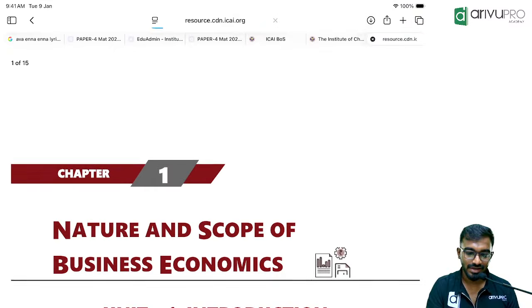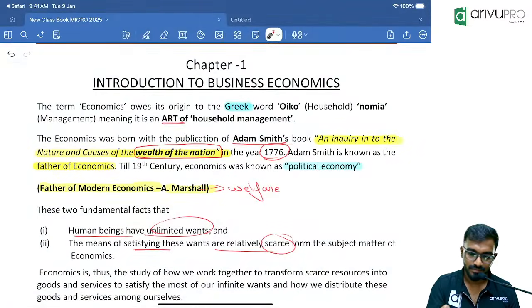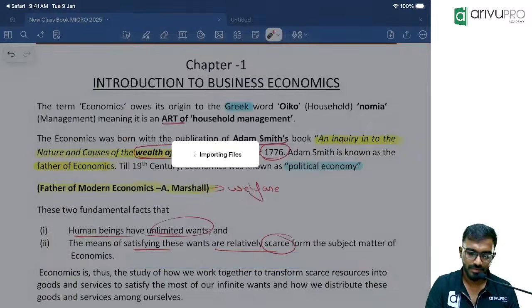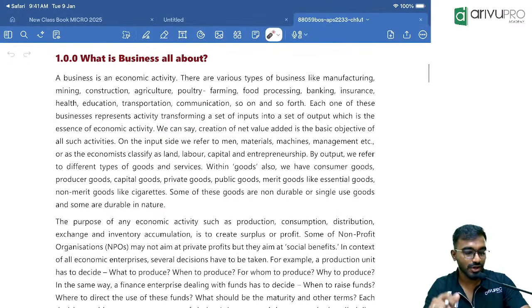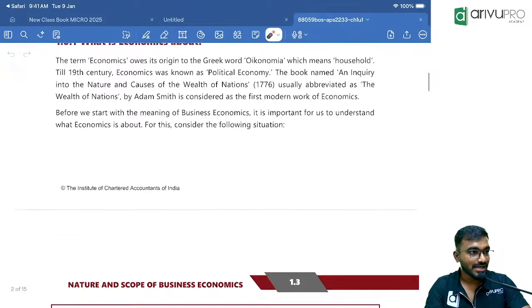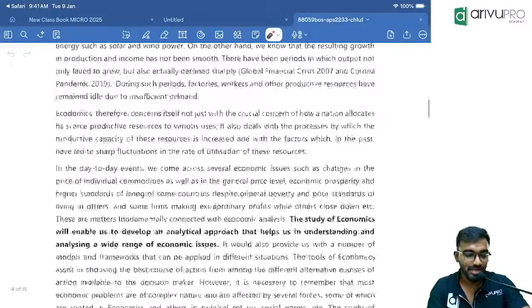Okay, Unit 1 I will take. Let me import the document. See here, initially it speaks about business, economic activity, non-economic activity, and then what is economics. We have already done this in the intro class, so I'm not bugging you with this once again. Since we have covered it, I'm going straight to the main concepts.